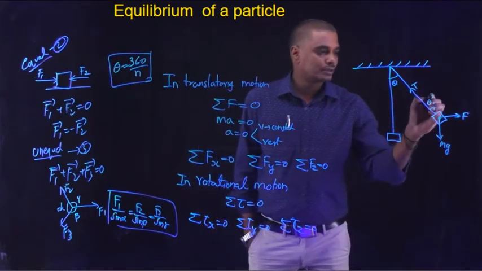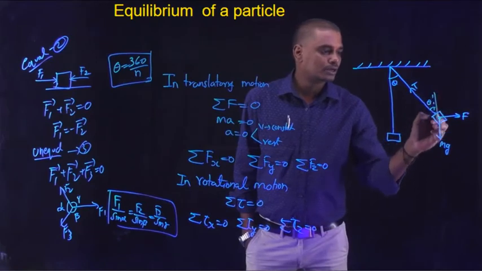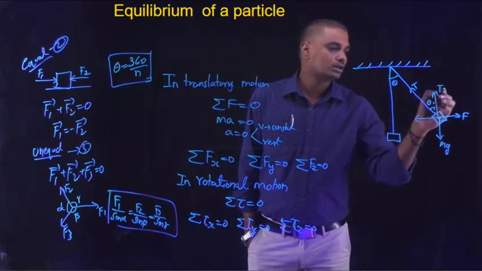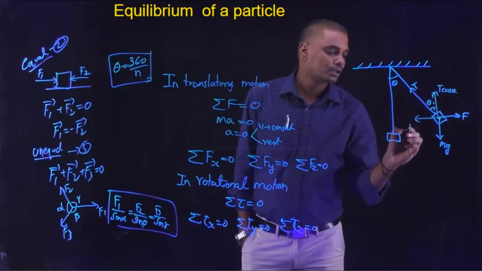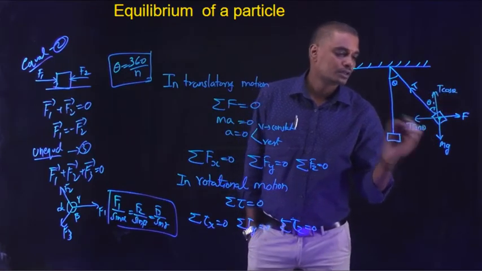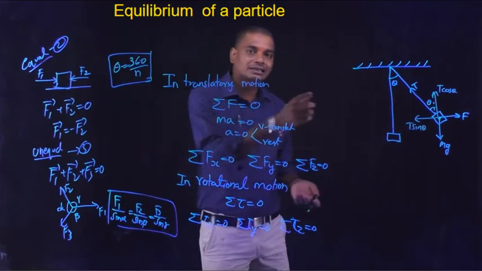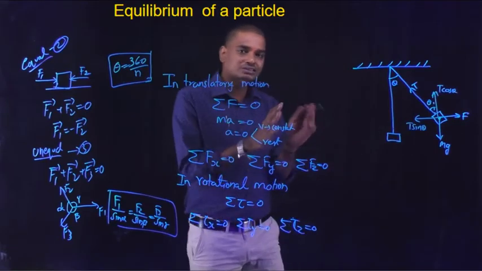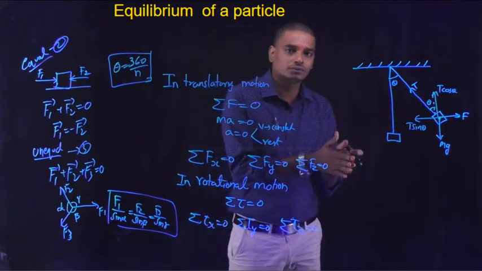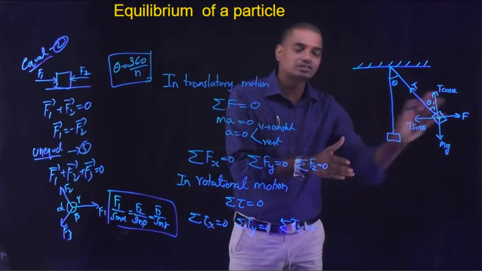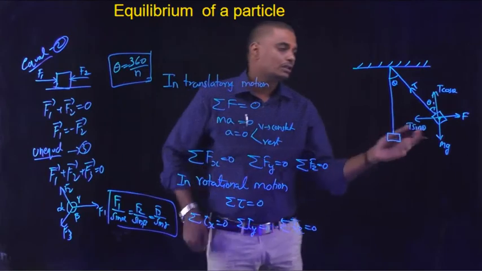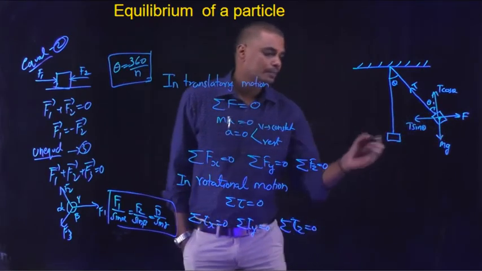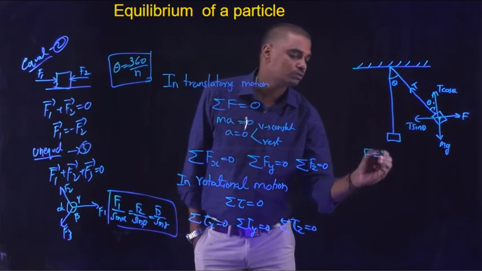This tension can be resolved into two components, along the vertical direction and along the horizontal direction: along this T cos theta and along it T sin theta. Whenever this body is in equilibrium, the net force acting on the body should be equal to 0 along the horizontal direction as well as along the vertical direction. As there are two forces along the horizontal direction, they should be equal. So F is equal to T sin theta.